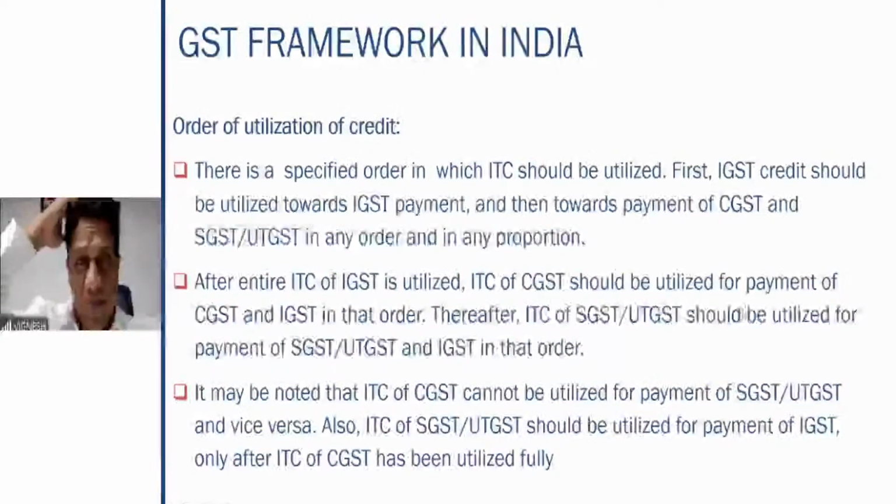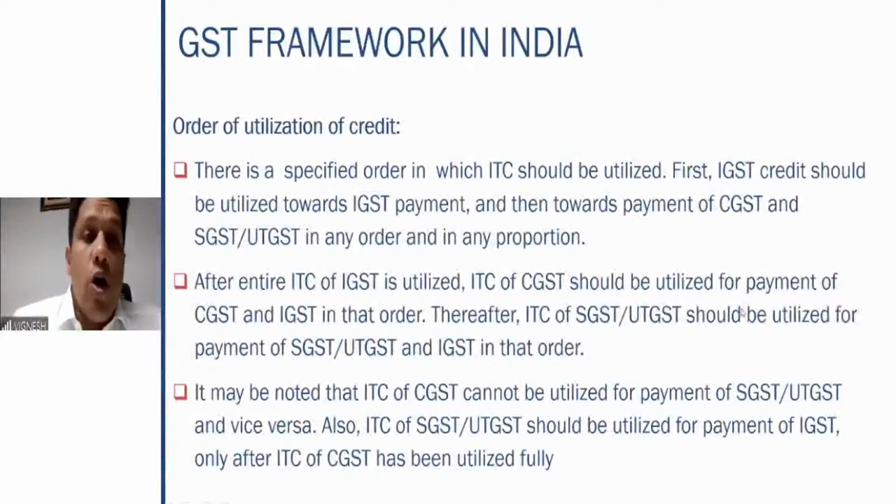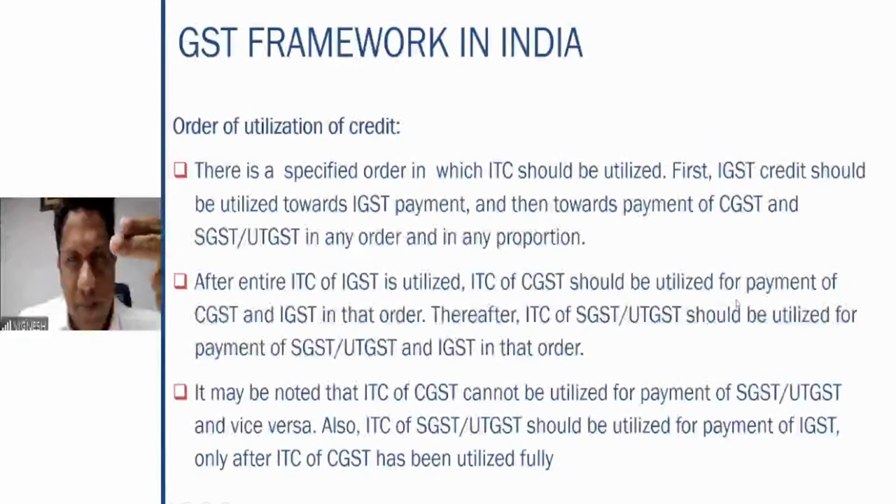The next point we're going to cover is the order of utilization of credit. Now, you all understood to some extent what input tax credit is. If you have input tax credit with you, it can be an IGST input tax credit, a CGST input tax credit, or an SGST input tax credit.